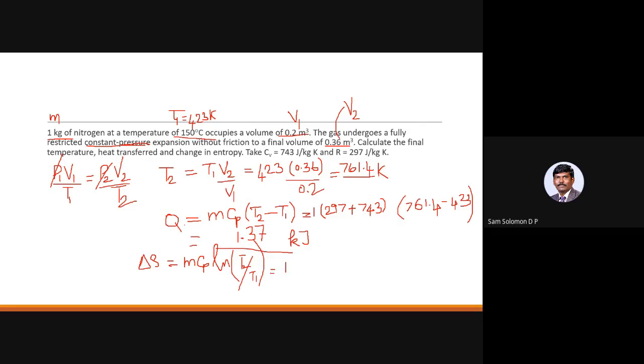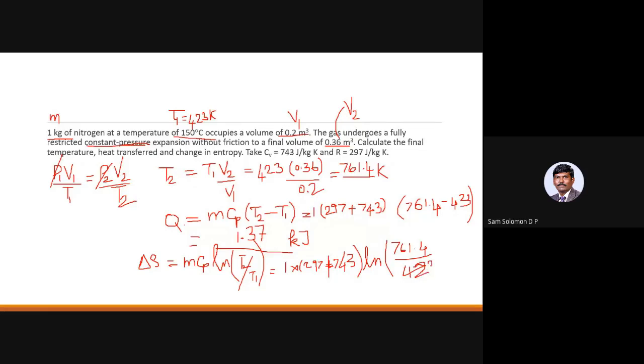Mass is 1, Cp is again 297 plus 743, times ln of T2, which was 761.4, by T1, which is 423.